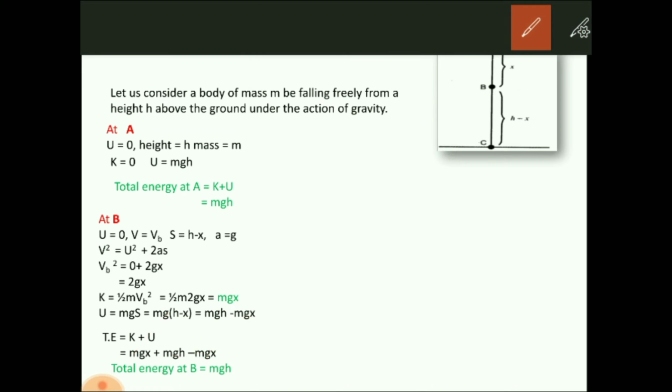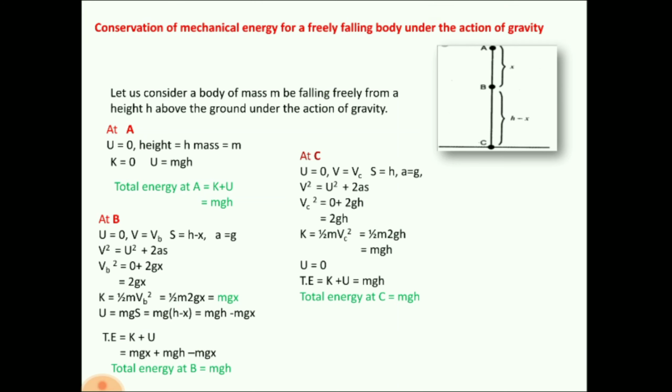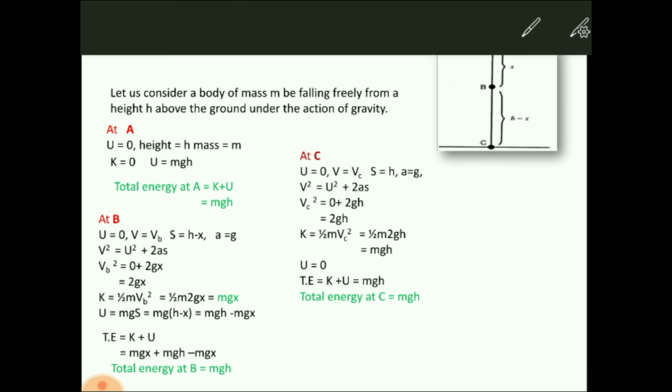Alright, now we will go to the point C. At C, let's check what is there. Initial velocity is 0, and the final velocity v is vc. When the body reaches c, its velocity becomes vc. We have considered that. S is h. So how much distance has the body covered to reach c from a? The body has covered the distance h.